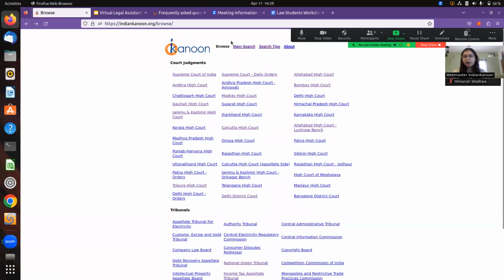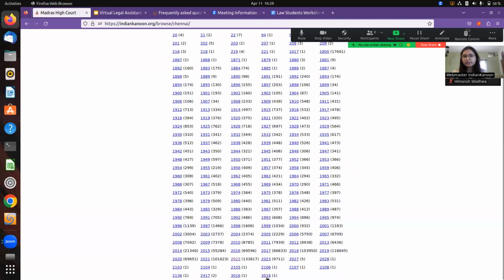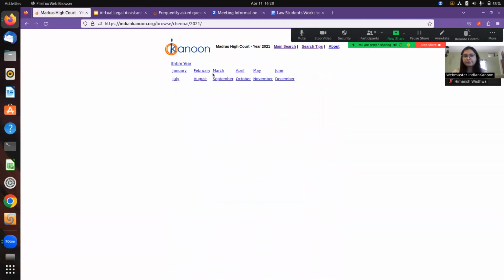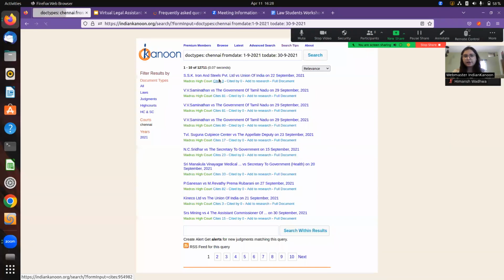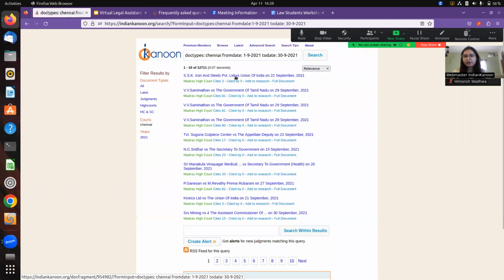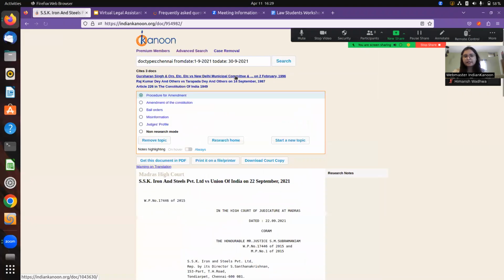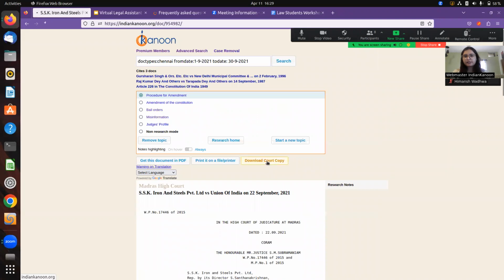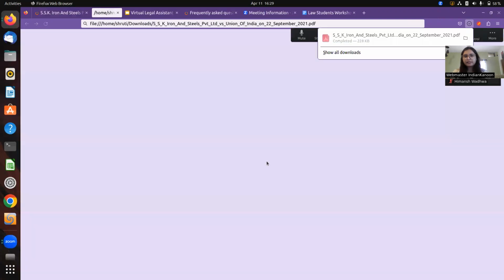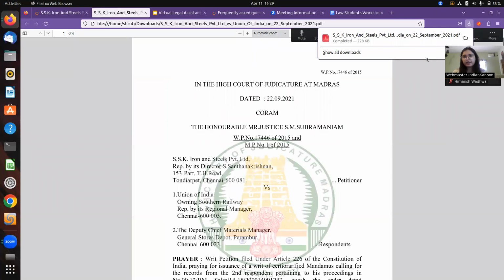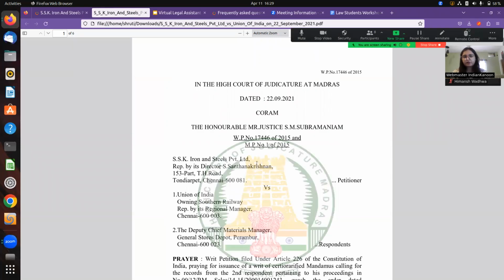So here I'm at the browse option, and as I just showed you, you click on the browse option, and here I go to Madras High Court, and I can simply click on one of the years, and further the years is divided into months. Here I see one of the cases that I want to download. I click on that case, I click on this button, download court copy. This then downloads the original court copy that is uploaded by the High Court of Madras.